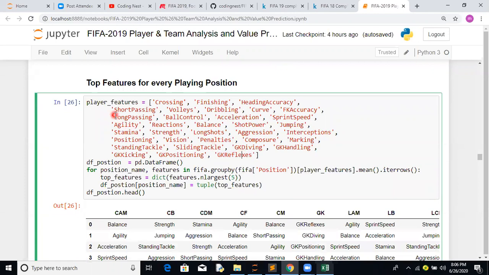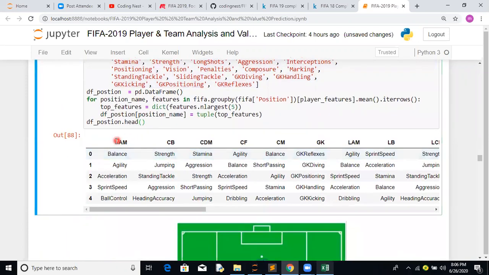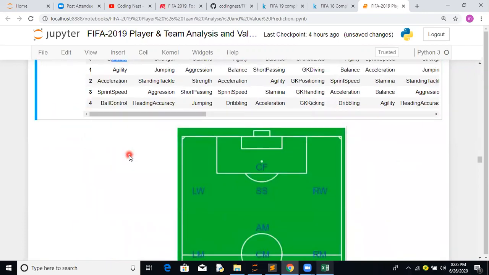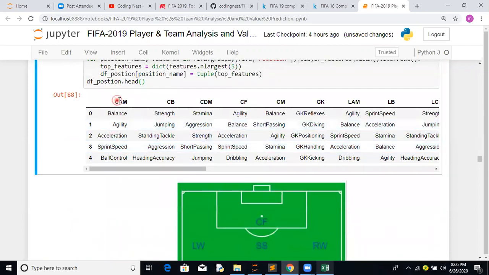Now we are trying to relate them with different positions. Let's see what the best skills are for being a central attacking midfielder. You require a good balance, you require agility. But let's see what all these positions are about.